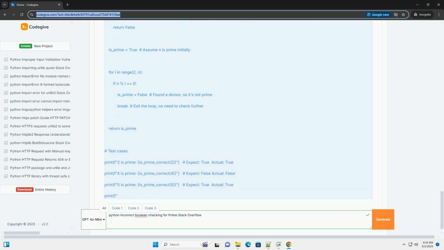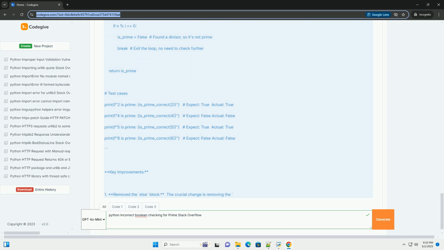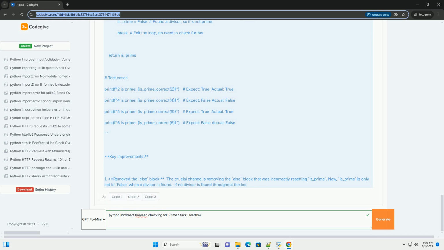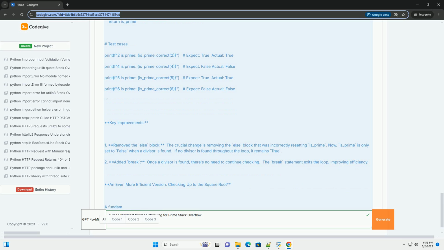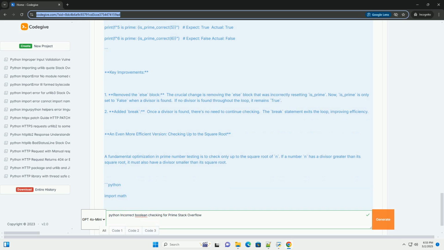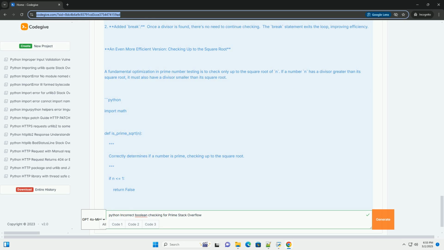Let's start with a flawed code example that demonstrates the issue. Why is this wrong? The crucial error lies in the else block. This line is executed every time a number i is not a divisor of n. Therefore, the is_prime flag is constantly being reset back to true if the last number checked isn't a divisor, even if an earlier number was a divisor.